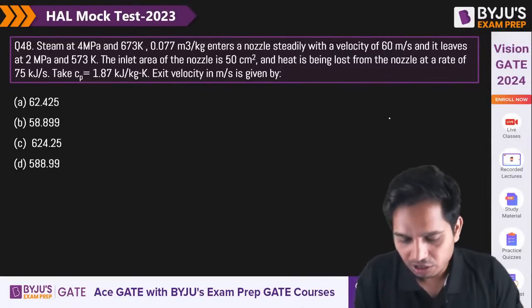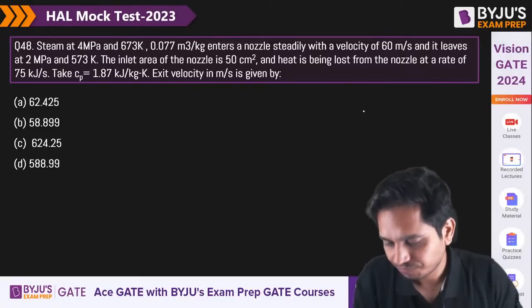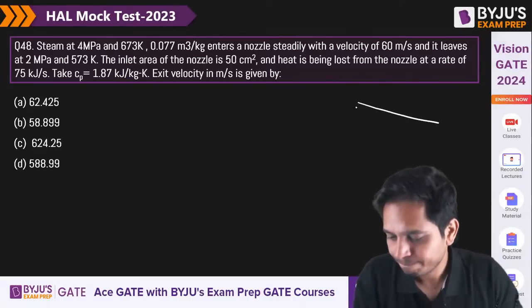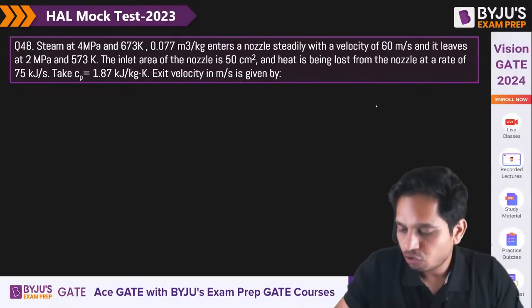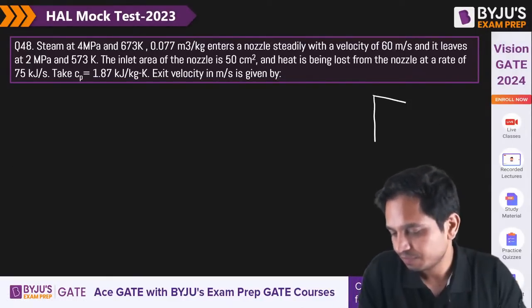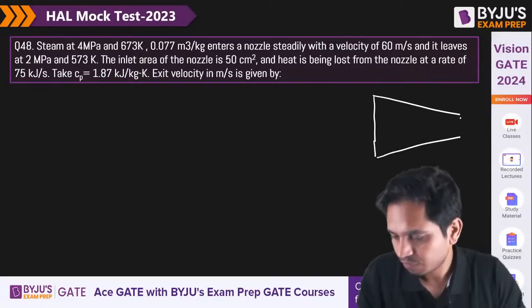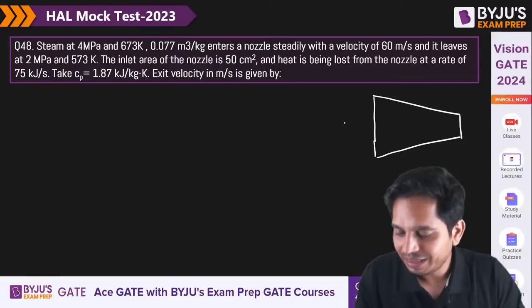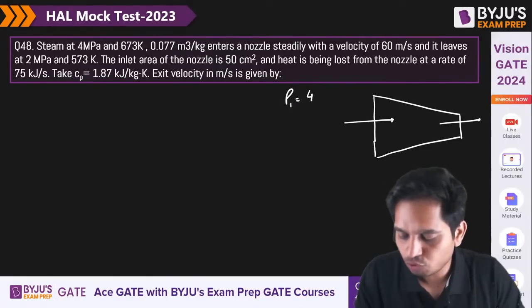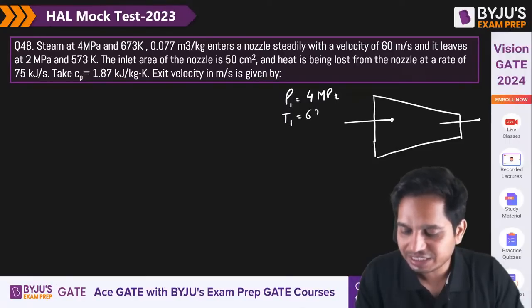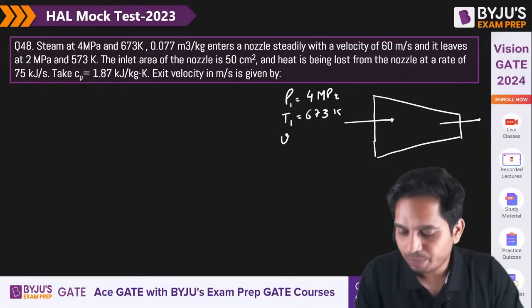Okay, so what do we have? We have a nozzle here. Let me take it to the next page actually. So we have a nozzle, and this is basically the inlet, this is the outlet. Now they are saying inlet P1 is equal to 4 megapascal, temperature at inlet is 673 Kelvin, and specific volume is 0.077 meter cube per kg.